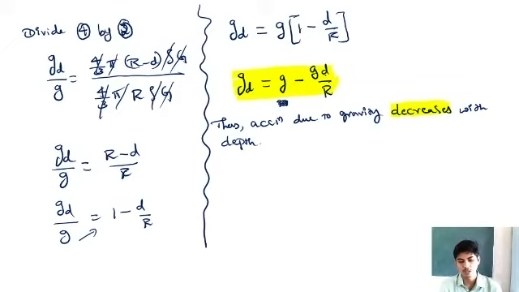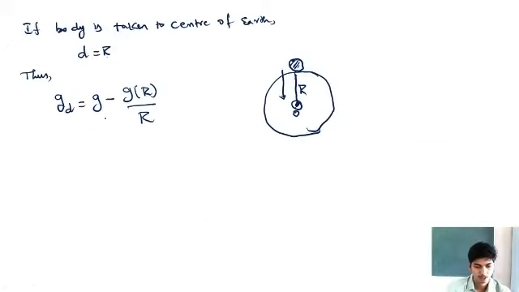So G into d, which is R, divided by capital R. R and R will get cancelled out. So Gd is equal to G minus G, that is equal to 0.